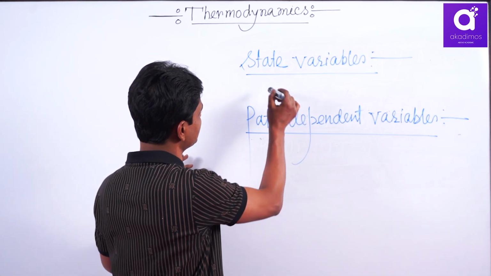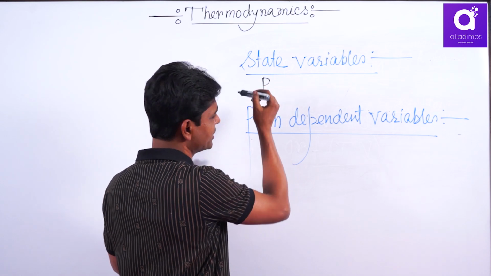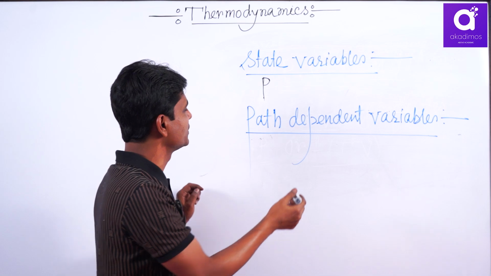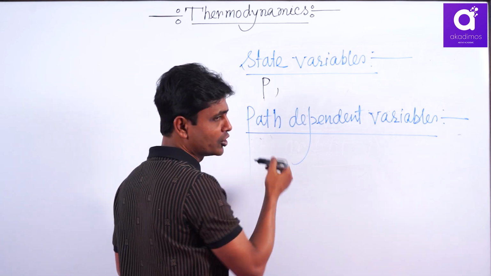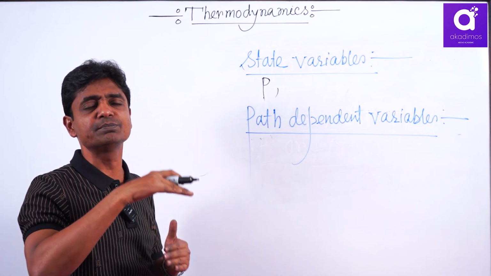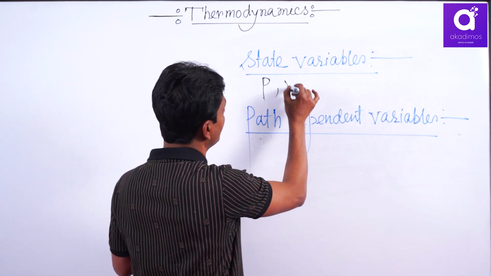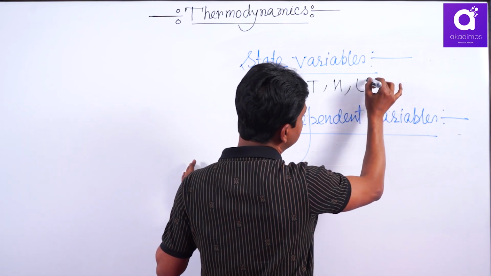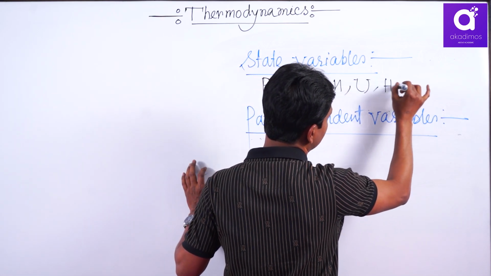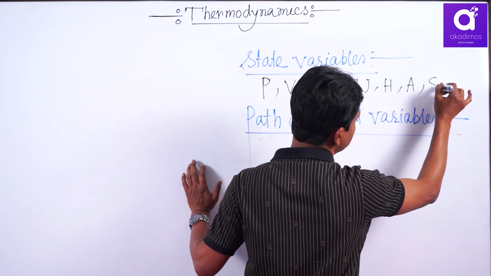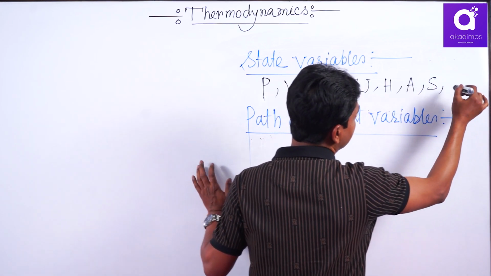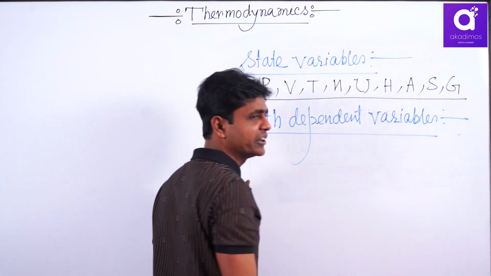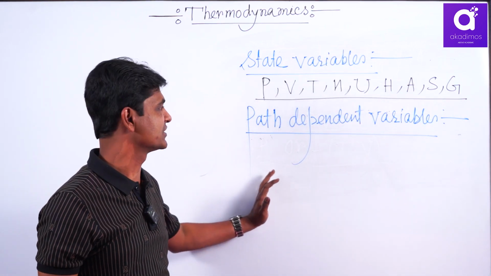State variables are generally pressure: initial pressure P1, final pressure P2, then the change of pressure is P2 minus P1, not depending on how you change from P1 to P2. Volume, temperature, number of moles, internal energy, enthalpy, Helmholtz free energy, entropy, Gibbs free energy, all are state functions or state variables, depending on initial and final state.